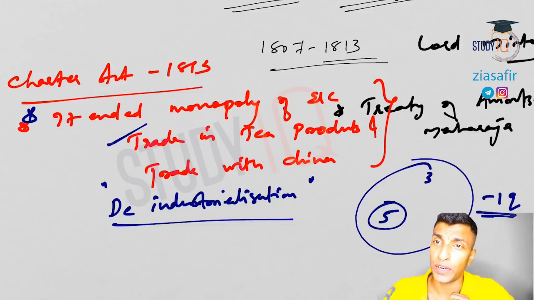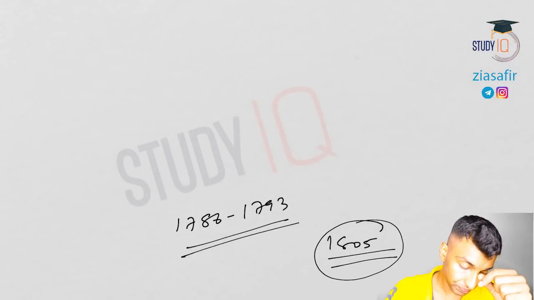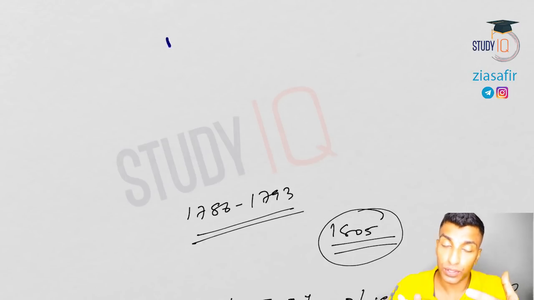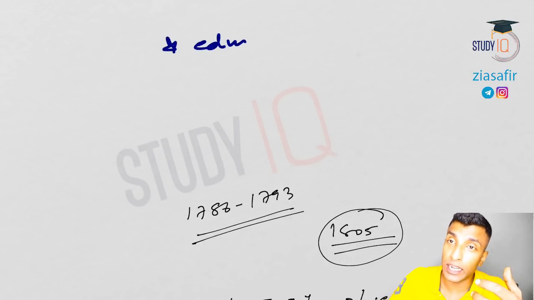The second provision of the 1813 Charter Act, which is again important, is related to education. The company was directed to spend rupees 1 lakh for the purpose of betterment of education in those areas where they have control, like Bengal, Bombay, Madras. This is actually the first step towards education.